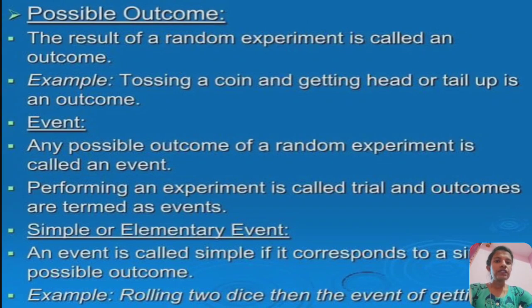Possible outcome: the result of a random experiment is called an outcome. Example: tossing a coin and getting head or tail up is an outcome. Event: any possible outcome of a random experiment is called an event. Performing an experiment is called a trial and outcomes are termed events. Simple or elementary event: an event is called simple if it corresponds to a single possible outcome. Example: rolling a die, then the event of getting head or tail.